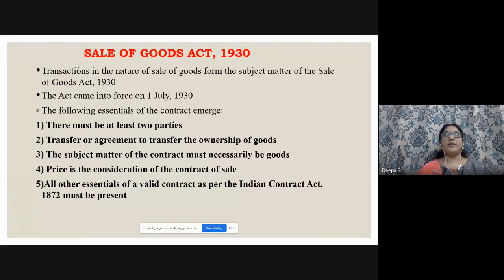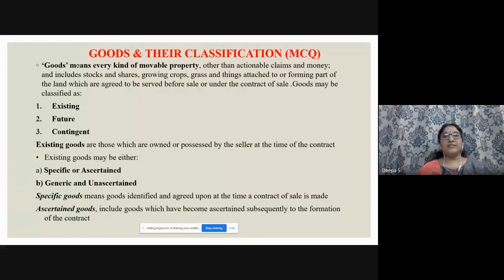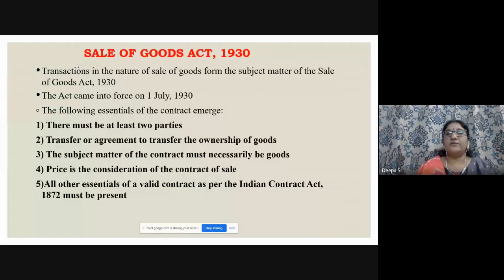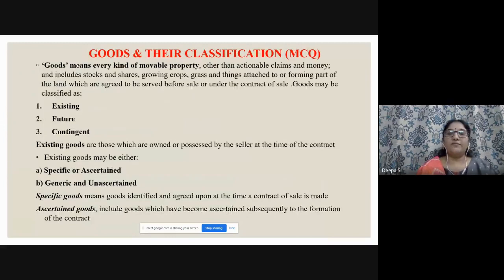And all other essentials, what we saw in the second or third slide: proper offer, proper acceptance, no illegal contract, like all the essentials of a valid contract as per the Indian Contract Act must be present. It tells of goods and their classification. The Sale of Goods Act mentions so many types of goods. Why is specific importance given to goods? As I told you in the first line, transactions in the nature of sale of goods form the subject matter. So obviously we have to see the various types of goods, and you can always expect at least one question from the various types of goods.